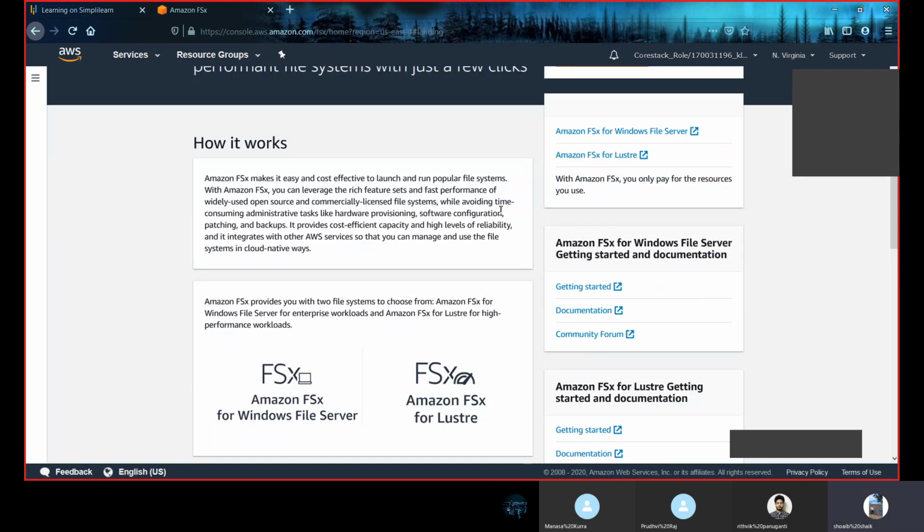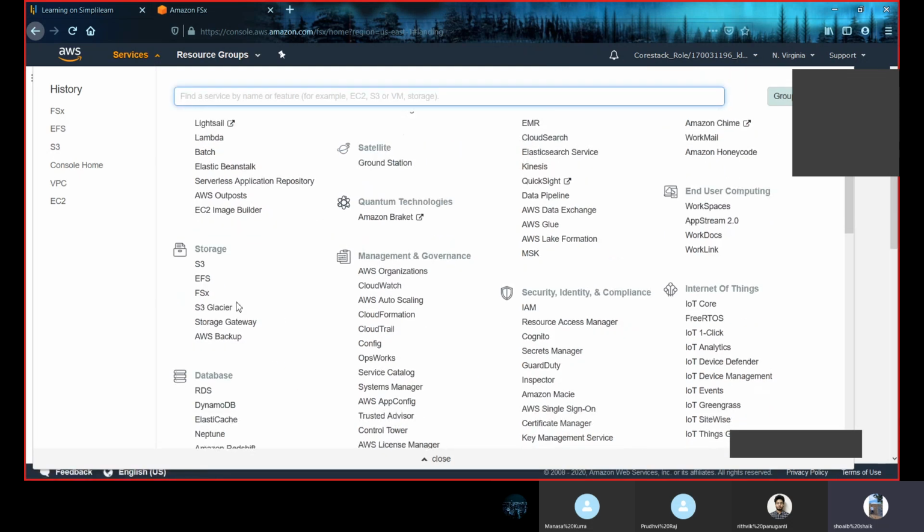Amazon FSx for Lustre is a fully managed file system that is optimized for compute intensive workloads such as high performance computing, machine learning, and media data processing workflows. Many of these applications require the high performance and low latencies of scale out parallel file systems. Amazon FSx for Lustre is integrated with Amazon S3. All the services here are integrated among one another. So Amazon FSx for Lustre is pre-integrated with Amazon S3, Simple Storage Service.